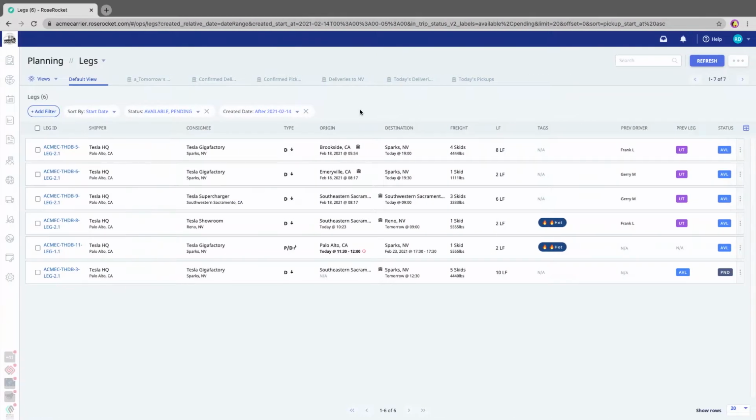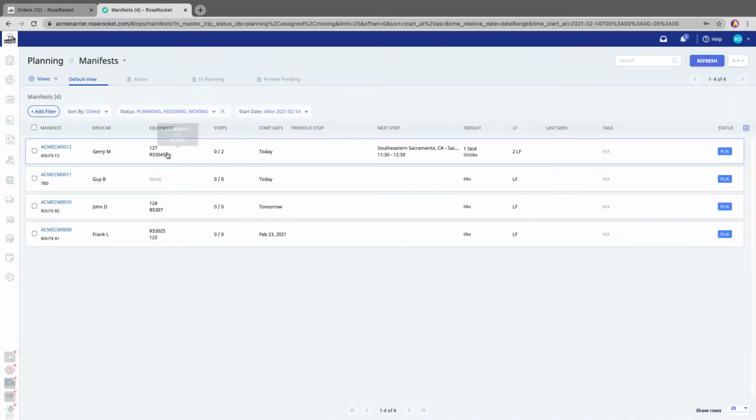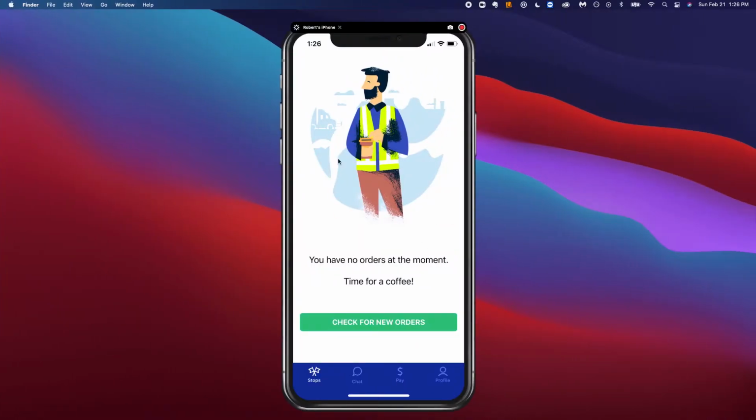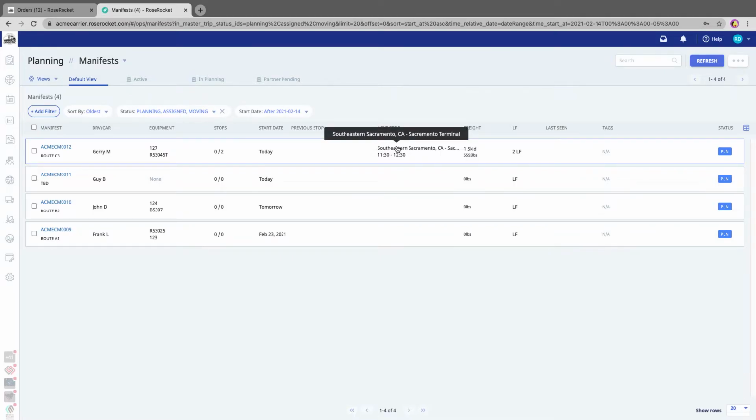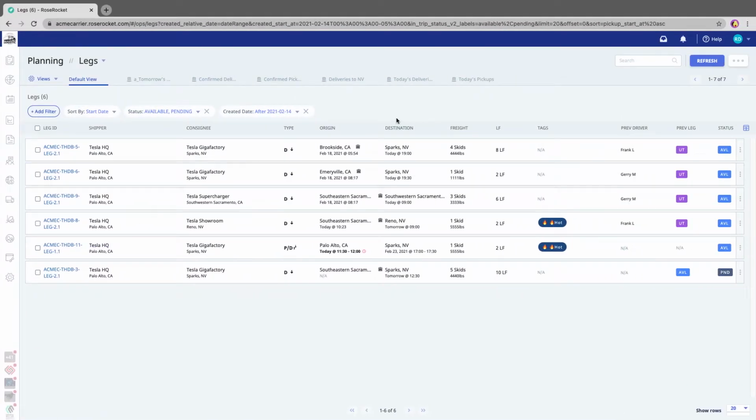So what I'm going to do is take some more of these legs and add them to driver Jerry. Then we're going to dispatch driver Jerry on the mobile app. And you're going to see what happens to the manifest and to the orders on the manifest when driver Jerry updates from the mobile app. Again, this is just to introduce you to the concept.